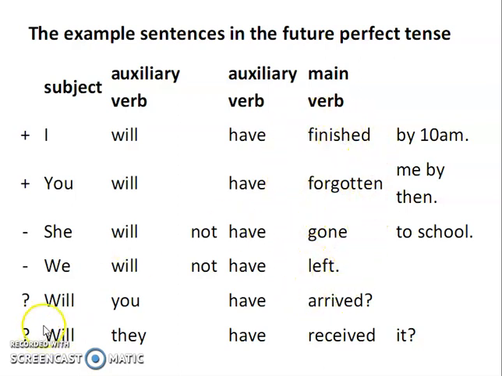In the last one, that is the question mark, interrogative sentences, here in the interrogative sentences, will comes at the first of the sentence, and the rest of the sentence will remain the same. For example, will you have arrived? Will they have received it? So these are basically a few of the examples of the future perfect tense.